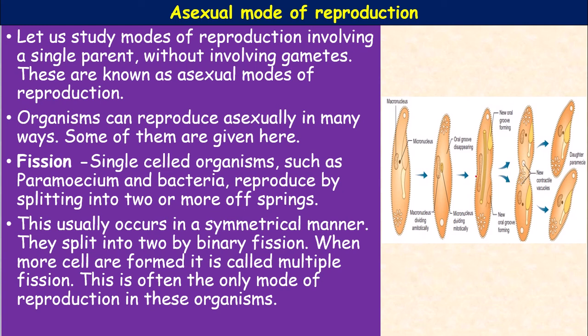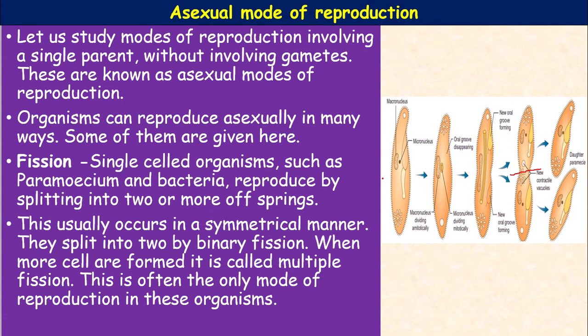The constriction will extend even in the body wall, or plasma lemma, and finally it divides the animal into two equal halves, with all the content present inside equally distributed. So two daughter Paramecium are formed in the end.